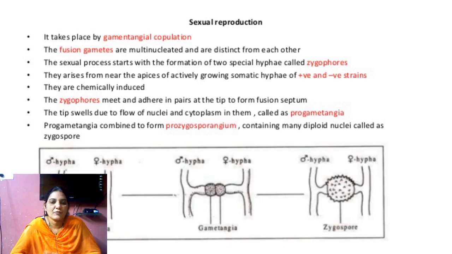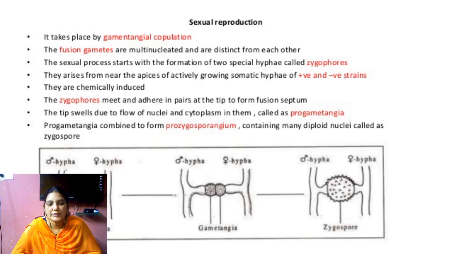They fuse with each other, and the plus nucleus and minus nucleus fuse with each other, and they form one zygote.